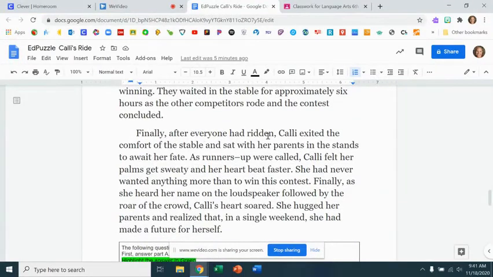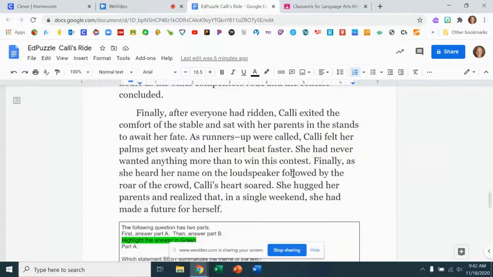Finally, after everyone had ridden, Callie exited the comfort of the stable and sat with her parents in the stands to await her fate. As runners-up were called, Callie felt her palms get sweaty and her heart beat faster. She had never wanted anything more than to win this contest. Finally, as she heard her name on the loudspeaker followed by the roar of the crowd, Callie's heart soared. She hugged her parents and realized that, in a single weekend, she had made a future for herself.